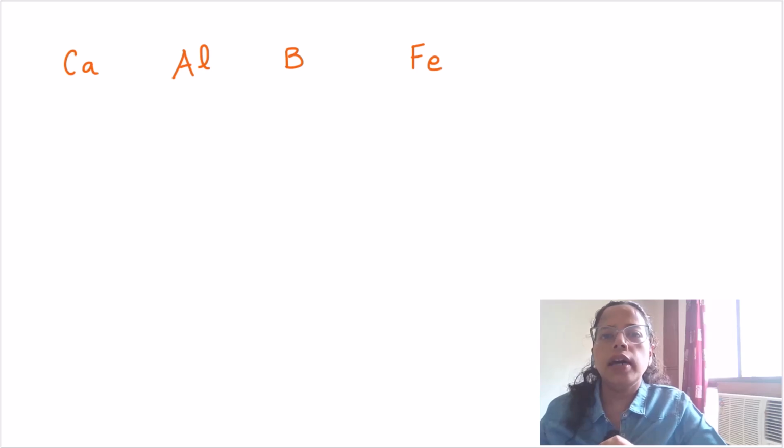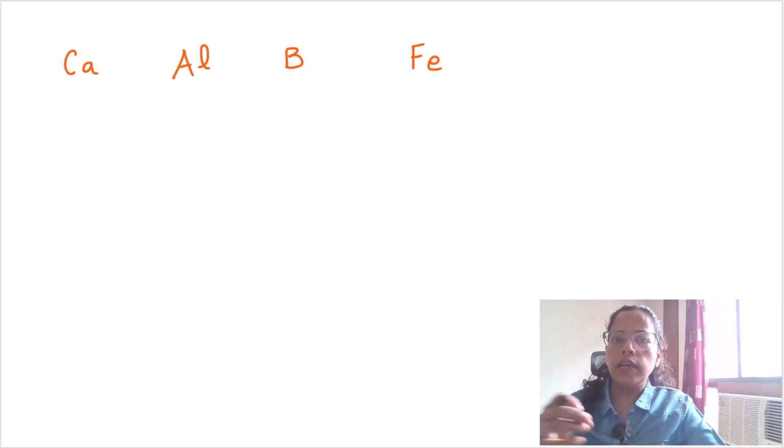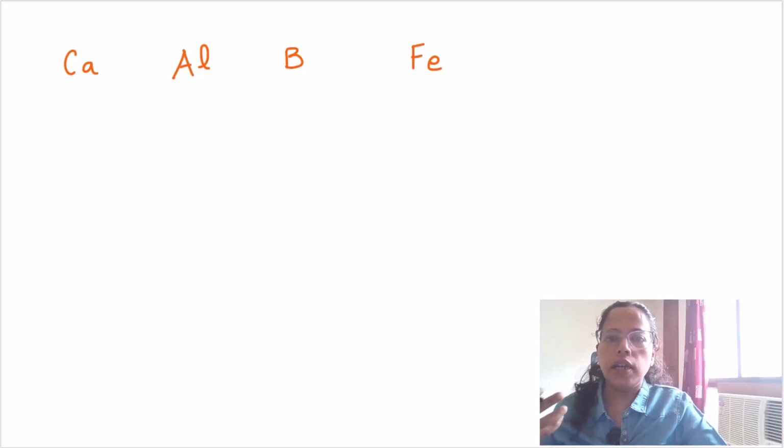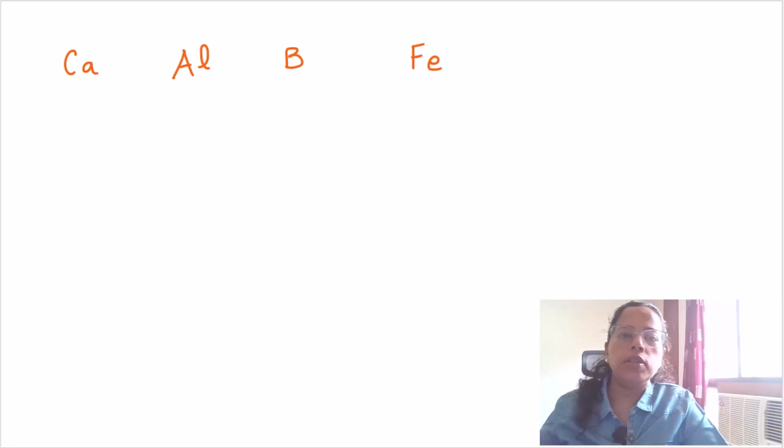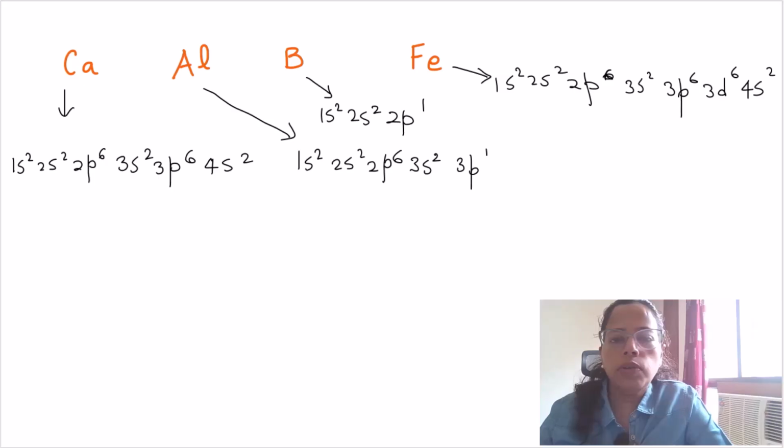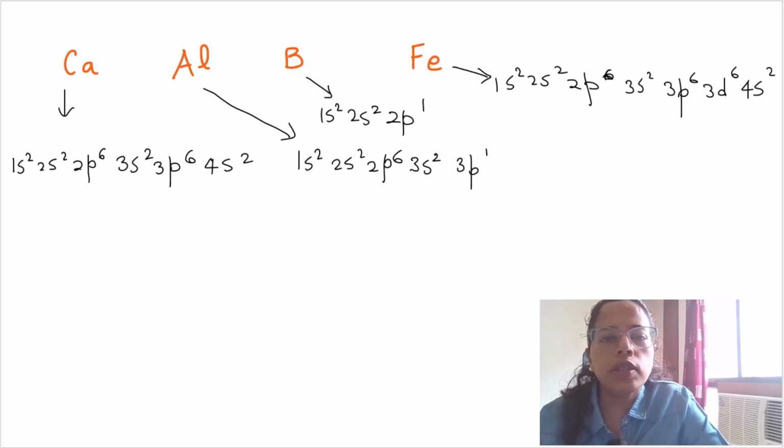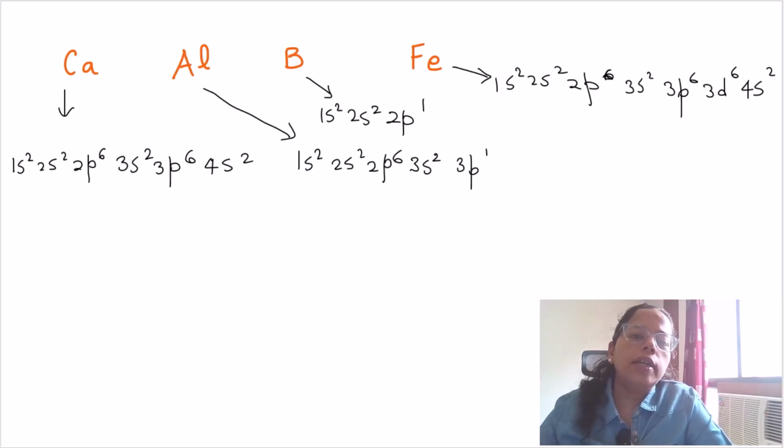First, second and third ionization enthalpy means consecutively when we pull out one electron after another. So first ionization enthalpy is pulling the first outermost electron. Then whatever is remaining, the second outermost electron. Then the third outermost electron, whatever is remaining after pulling out the second. So consecutive removal of the outermost electrons gives us the first, second and third ionization enthalpies. Okay, so I have written all the electronic configurations for these elements. So let's see the third ionization enthalpy.